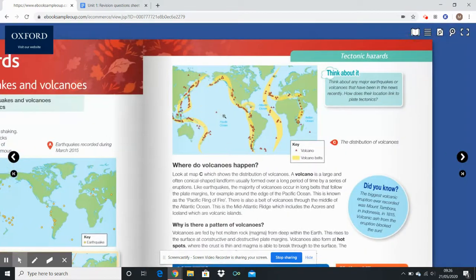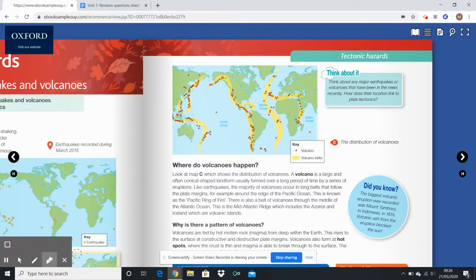Okay, and what happens is because there's lots of destructive plate boundaries, so I'll draw quickly on here. This one moving in this direction, this one moving in this direction. It causes a chain of volcanoes all around the edge of the Pacific Ocean, bordering the majority of East Asia, the majority of the west coast of the Americas, and South America, as well as around New Zealand and the South Pacific Islands. Okay, so if you're describing where the majority of volcanoes happen, that is the place, as well as down the middle of the Atlantic Ocean here.